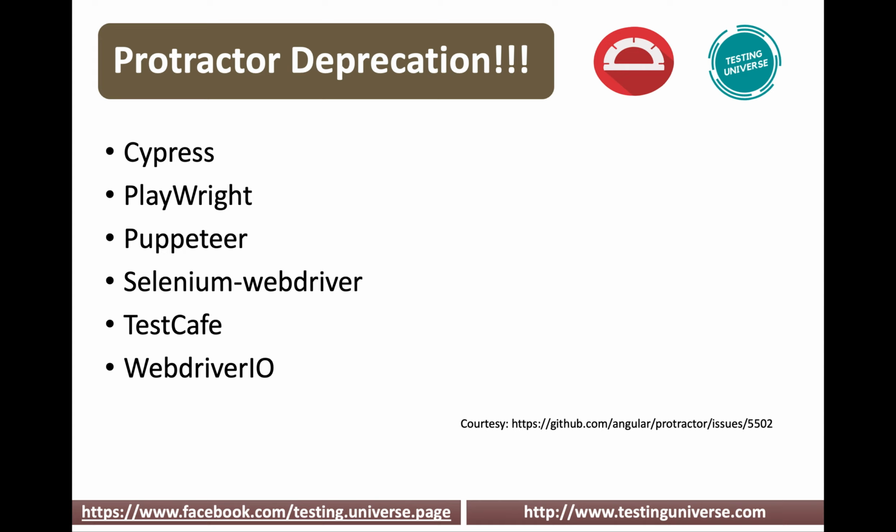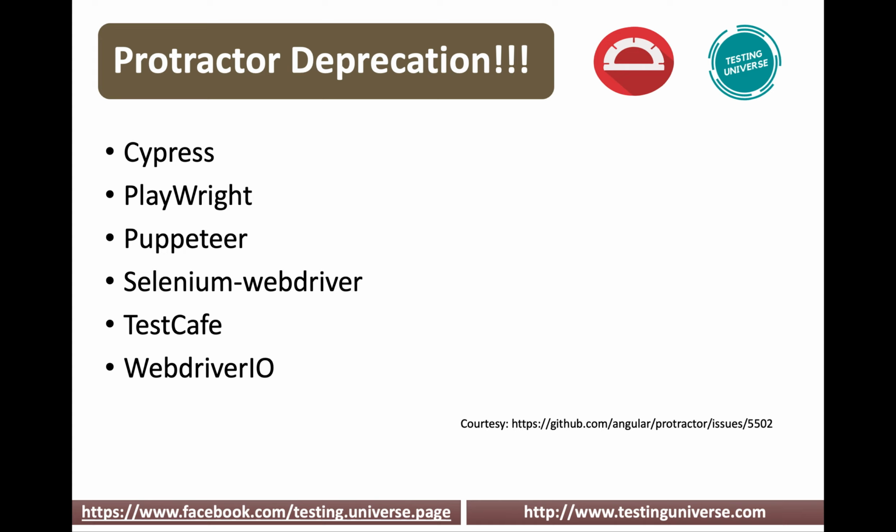And they are in touch with many of these developers to move the Angular Protractor test scripts into the specific tool. For example, they are in talks with Cypress also, so that the migration from Protractor to Cypress would be seamless. The discussions are still going on, and they are in touch with many tool developers, so they will come up with a plan.